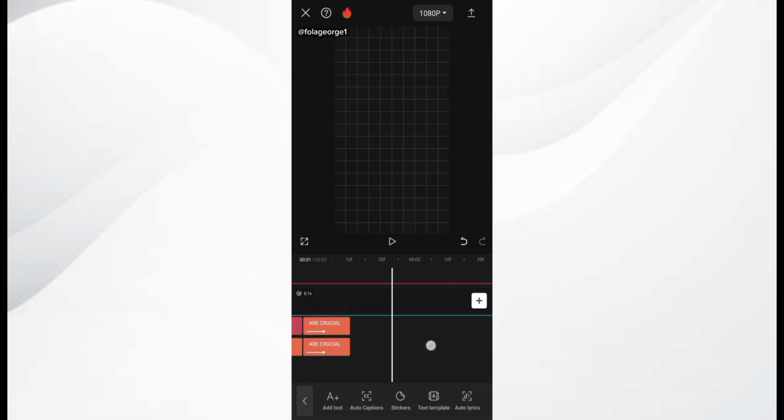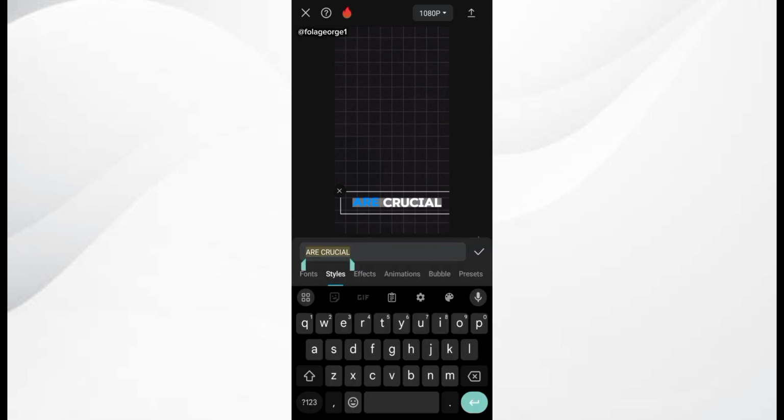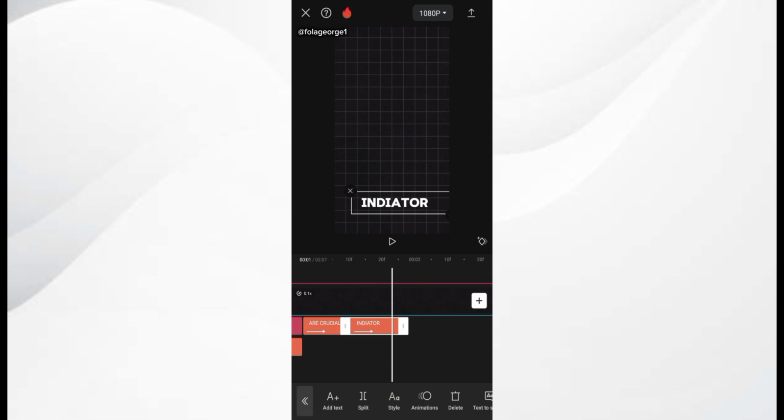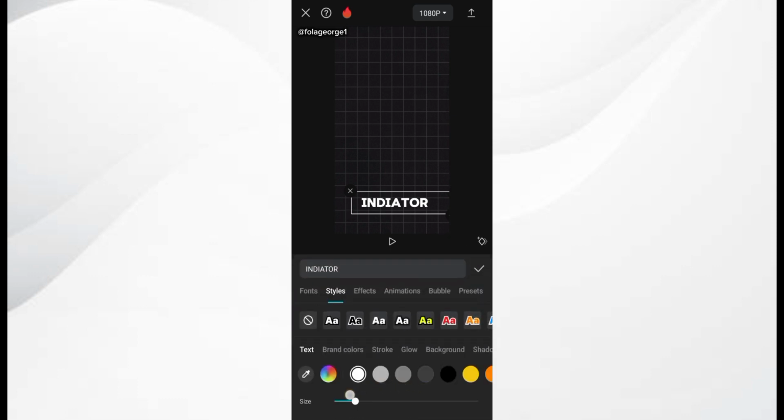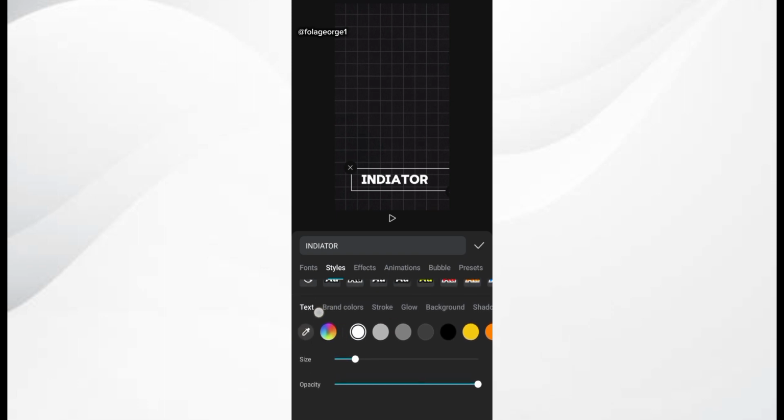So I click on the crucial, click on the style, and bring in the indicator text. So the indicator text is going to be coming in as a red text. So that indicator, we click on style, then we select the color that we want to use, which is actually red. So this is the red color I used.